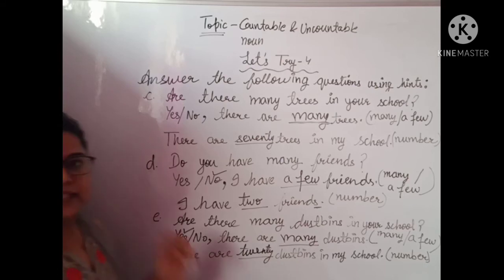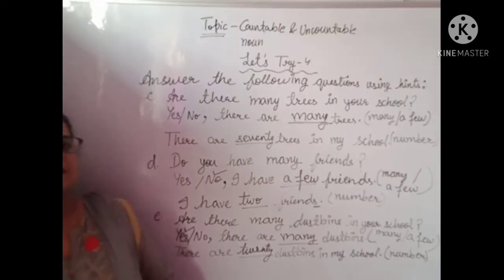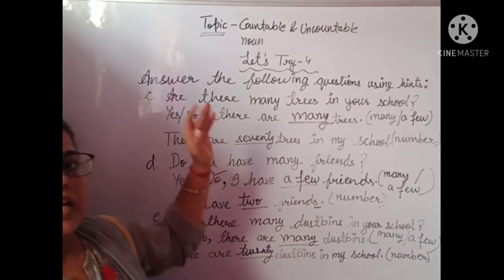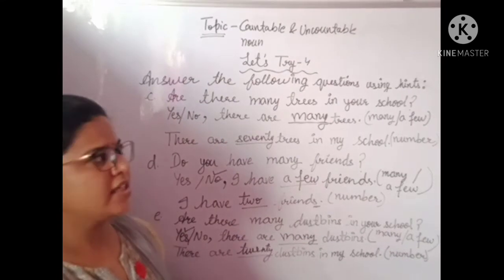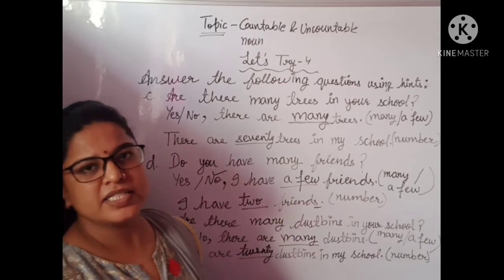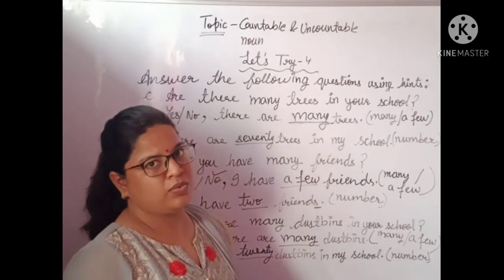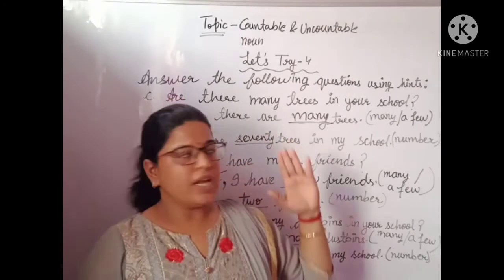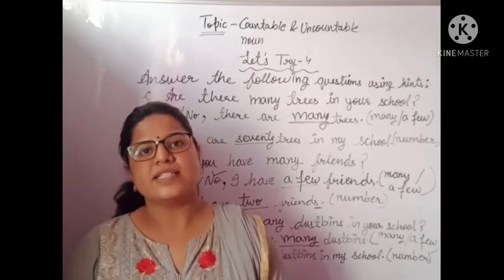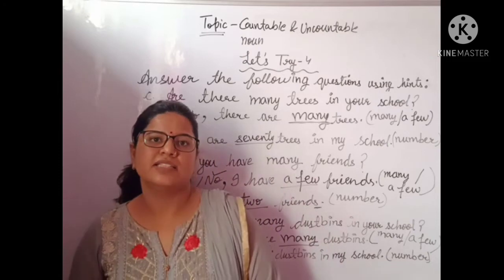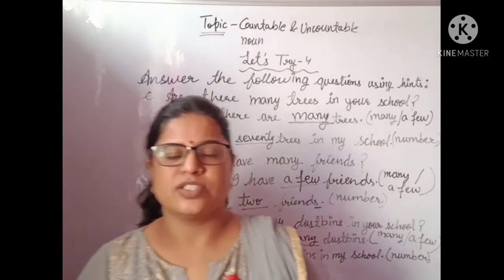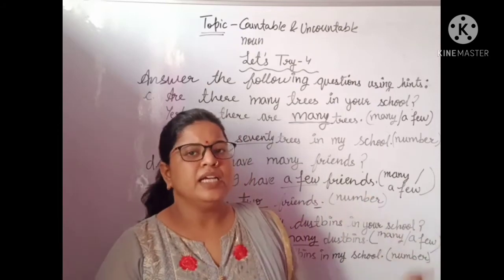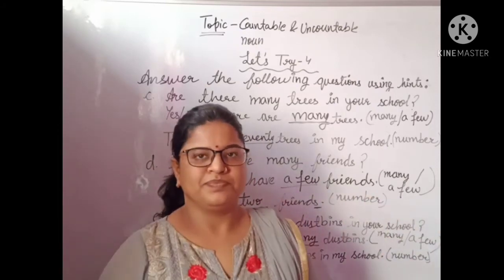Here we have completed this exercise, and children, did you notice one thing in this exercise? This whole exercise was completely based on countable nouns. Now let us move on to the next exercise. Let's Try 5 exercise, and this exercise is going to be a combination of countable and uncountable nouns.